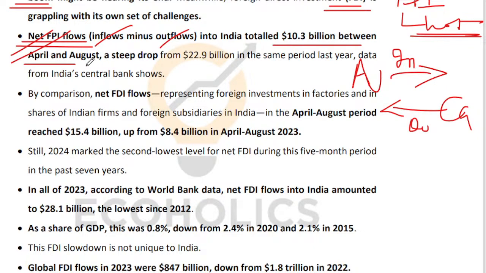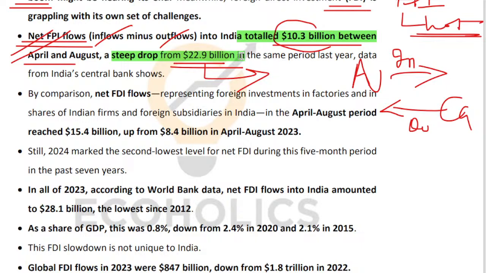And if you compare this April to August period of this year with last year, last year net FPI flow was $22.9 billion into India, and this year the number is down to $10.3 billion, right? They will hardly ever ask you a question on FPI, but just keep this in mind that the net FPI flow in the current financial year is nearly half or less than half of what was there in the same period last financial year, April to August. That is about FPIs, right?